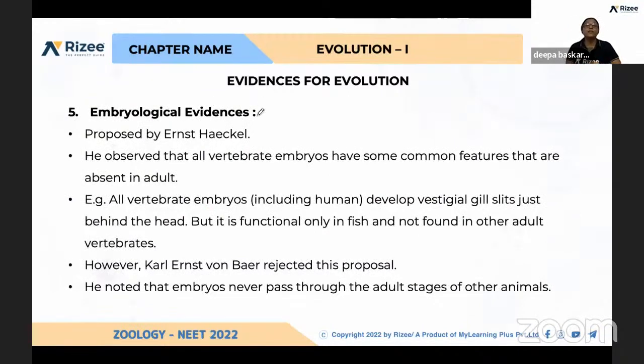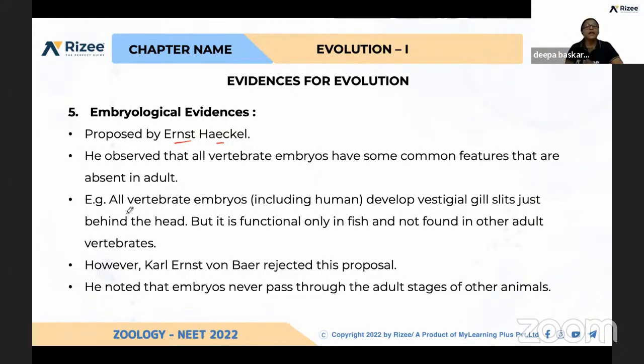And the last one is embryological evidences. What do you mean by embryological evidences? This was proposed by Ernst Haeckel. He observed that all vertebrate embryos have some common features that are absent in the adult. Only in the embryo, all the organisms have the same features, but those features are not present in the adult form.